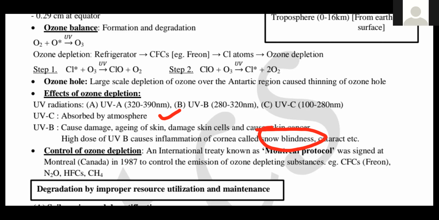In that, there is temporary pain, then discomfort in the eye. Then it will cause cataract, in Gujarati we call motio. Such exposure may permanently damage the cornea. So remember, UVB radiations can cause skin cancer, damage the skin cell, as well as cause snow blindness. These two lines are very important.